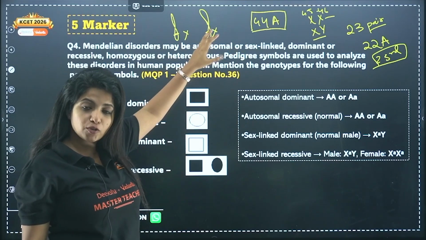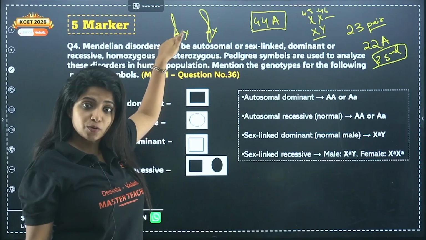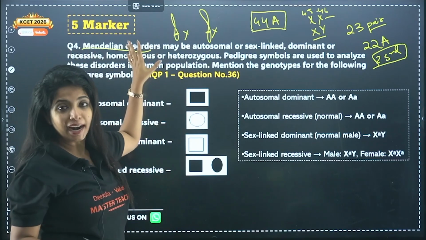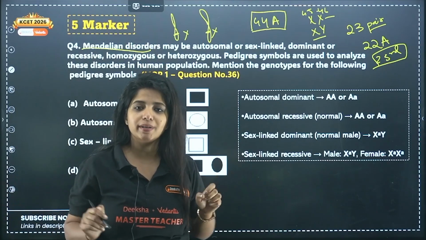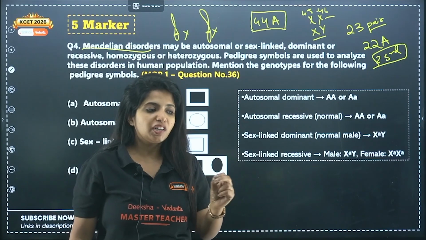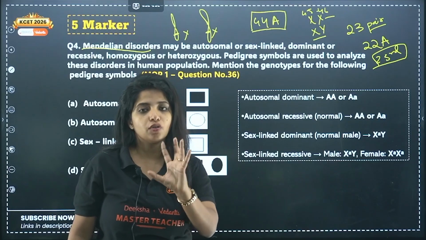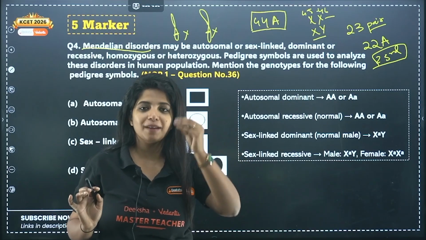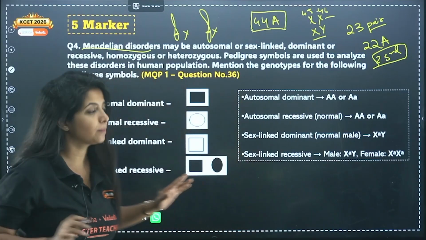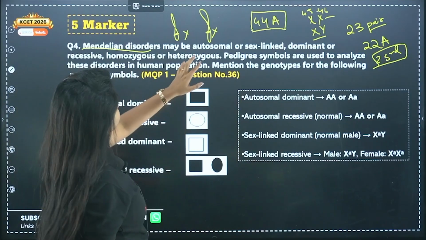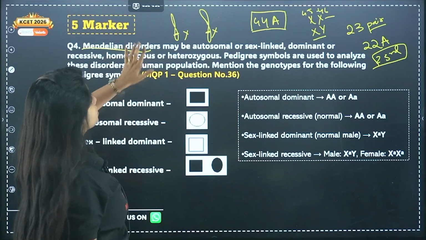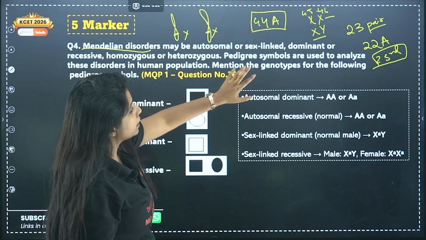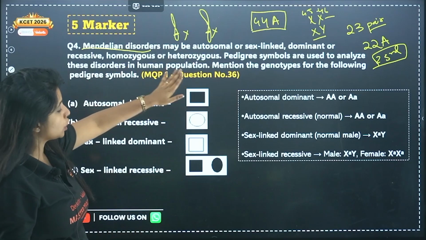If it is on an autosome, autosomal disorder. If it is on the sex chromosome, sex-linked disorder. And these come under Mendelian disorders. Mendelian disorders are the ones where you have a mutation in a gene and it causes a problem. Now, it can be on any gene, on the sex chromosome or on the autosomes. Over here, it may be autosomal or sex-linked, dominant, recessive, homozygous, heterozygous. Homozygous means same alleles, heterozygous means different alleles. Anyway, pedigree symbols are used to analyze these disorders in the human population.